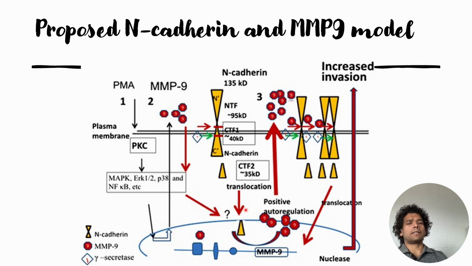They just mentioned the relationship that once they use the secretase inhibitors that prevent the CTF1 cleavage, it will cause the CTF2 to translocate, and that will lead to the overexpression of MMP9 and the excessive cleavage of the N-Cadherin, both at the N-terminal site and also at the C-terminal site. If the secretase inhibitor is there, then it will be cleaved at the CTF to form CTF2. This is the model that this paper proposed.